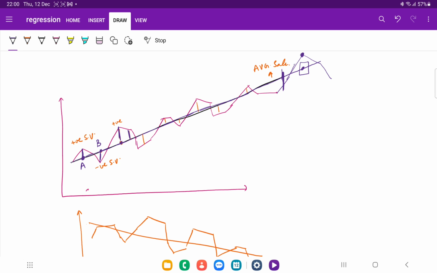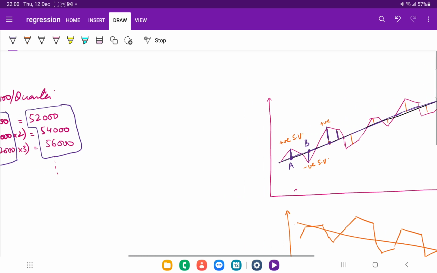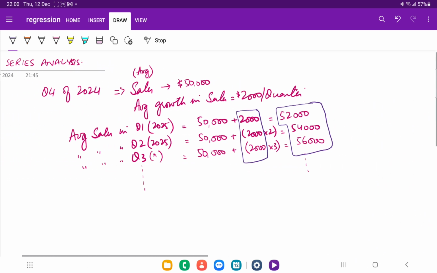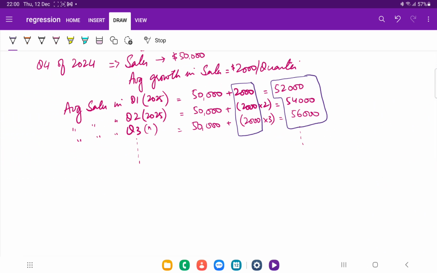And obviously we get promotion at the end of the year, so next year probably we have more money in our account, so January, February, March can also be treated as higher sales. Let's suppose if this is January, the first quarter, sales are going to increase. If it's the third quarter, sales may be lower compared with the average. So what is the next step? You need to calculate the actual sales.